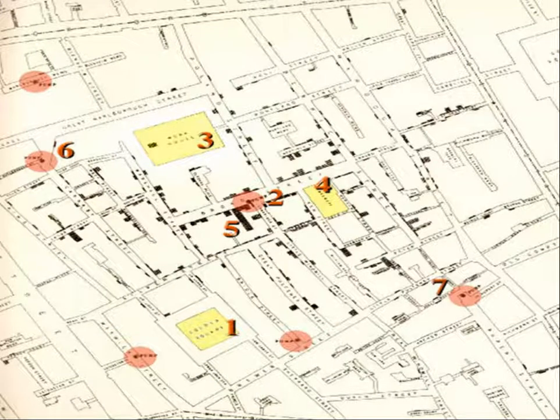This is again the spot map. The clustering of cases can be studied in a map of the specified area of the city or a community, where we can locate the number of cases. In this case, we are distributing the cases: first case, second case, where they are seen.